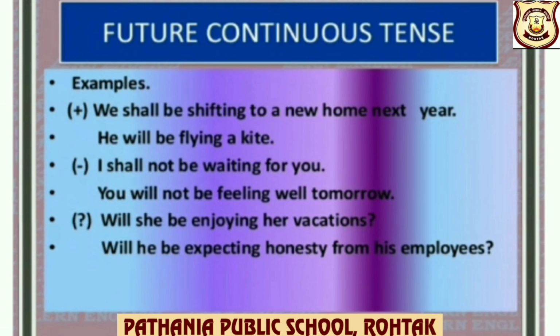Examples: positive, we, subject, shall plus be plus verb ing, that is shifting here, to a new home next year. He will be flying a kite. Negative, I shall not be waiting for you. You will not be feeling well tomorrow. Interrogative, will she be enjoying her vacations? Will he be expecting honesty from his employees?